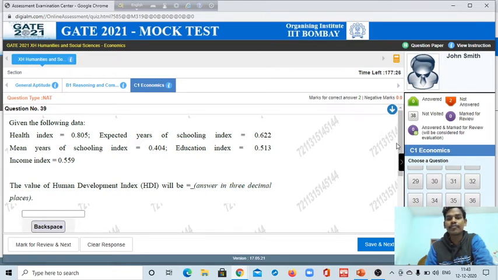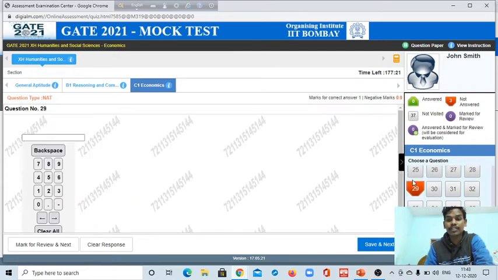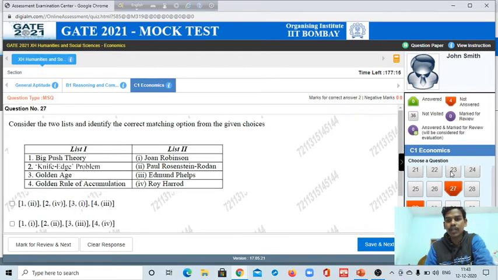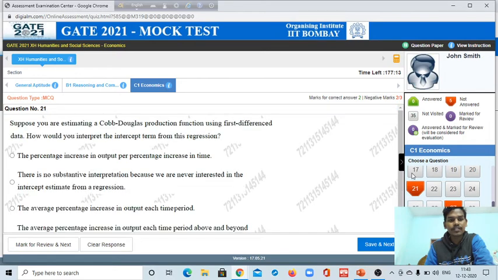Just remember it, guys. But if it is a theoretical question, there is negative marking. If the marks are 2, your negative marking will be 2/3.